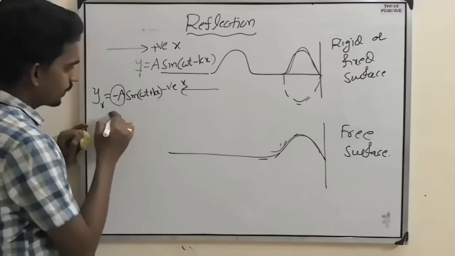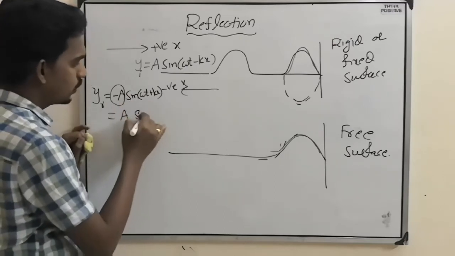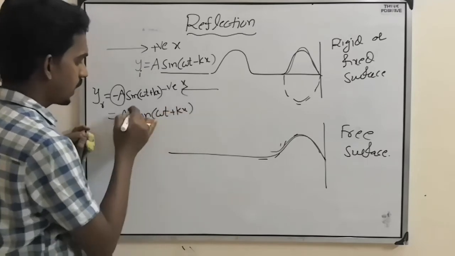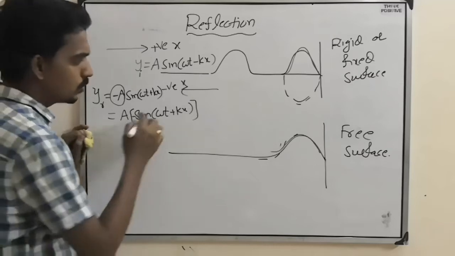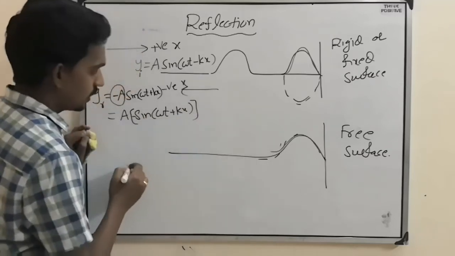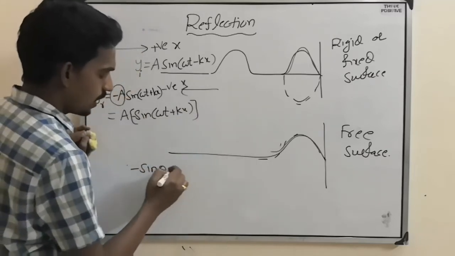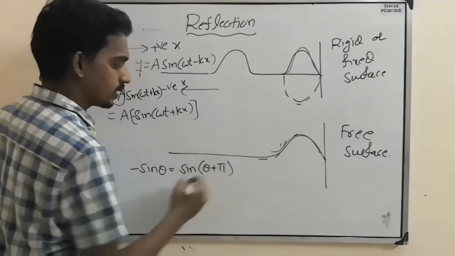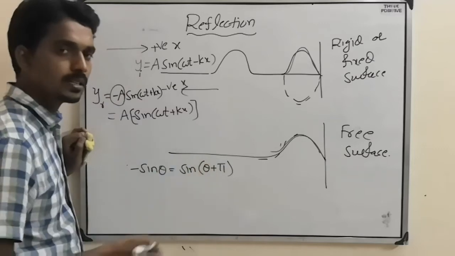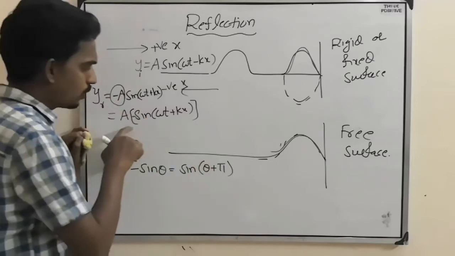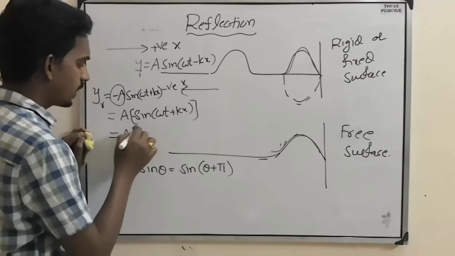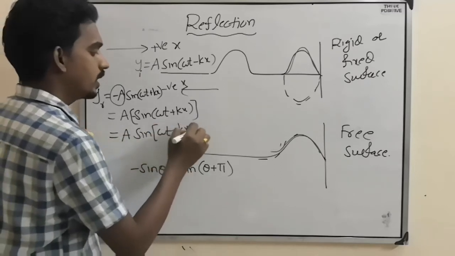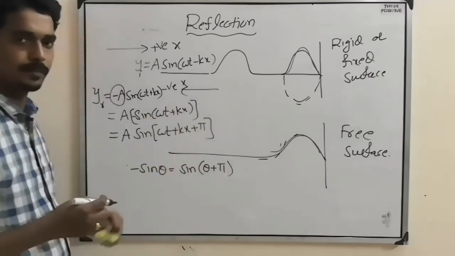So here it is negative sine(omega t plus kx), but with a minus sign. Minus sine theta I can write as sine(theta plus phi). Sine(180 plus theta) is how much? Minus sine theta. So minus sine theta I can write as sine(omega t plus kx plus phi).